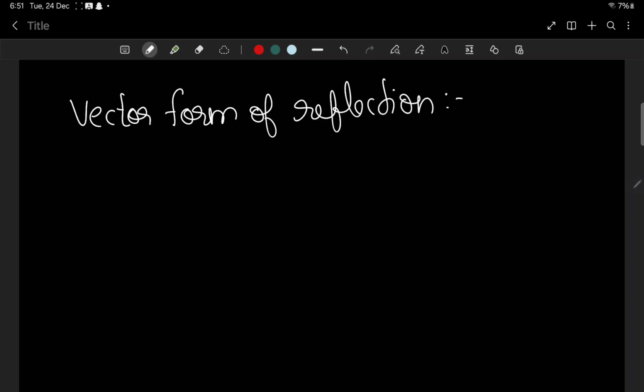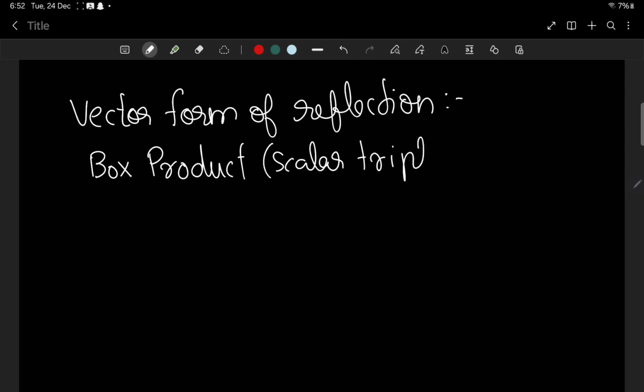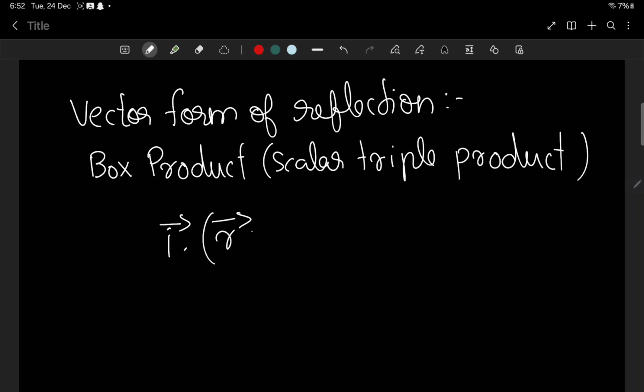You know, in mathematics class 12 there is a chapter called vector algebra, and till 2022 I think, or 23, there was something called a box product, or scalar triple product. So really this vector form of reflection means what? It's just the box product of incident ray, reflected ray and normal. That is scalar triple product.